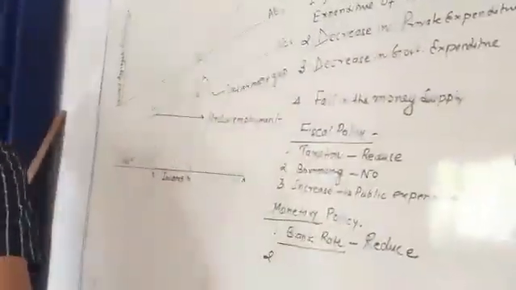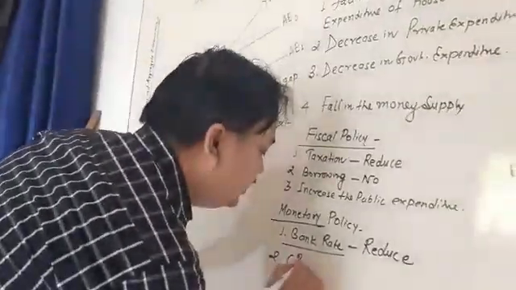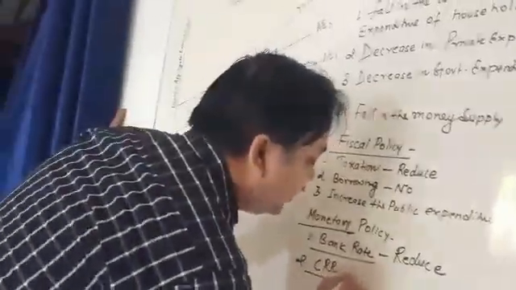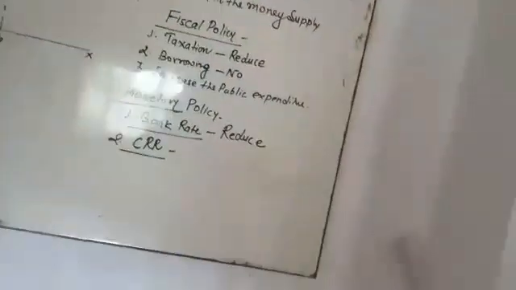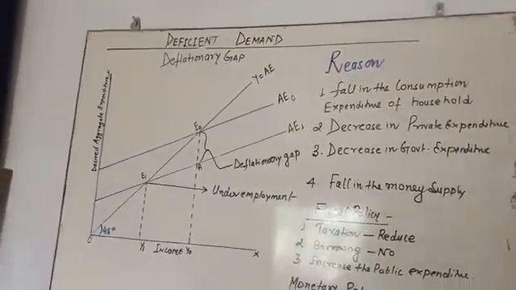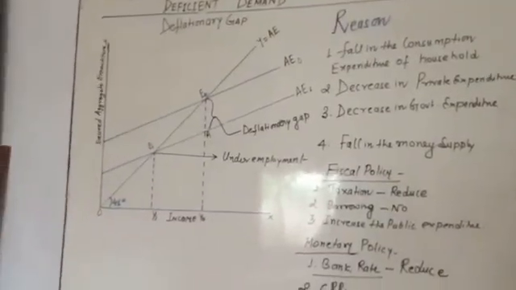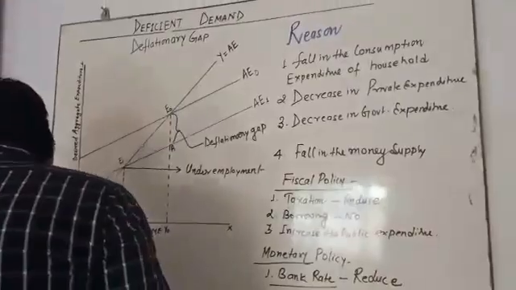Second, CRR. What will happen this time? The central bank is not going to make the CRR increase. Why? If the CRR is going to increase, it means that banks are not able to meet the demand.